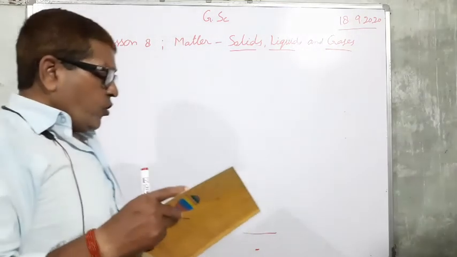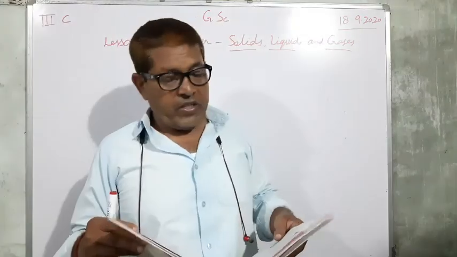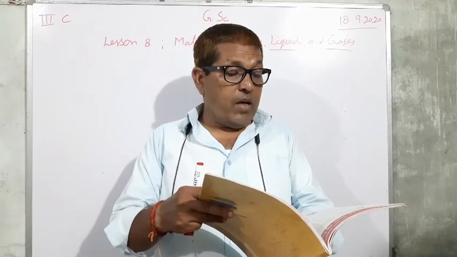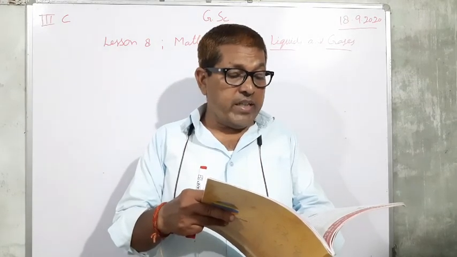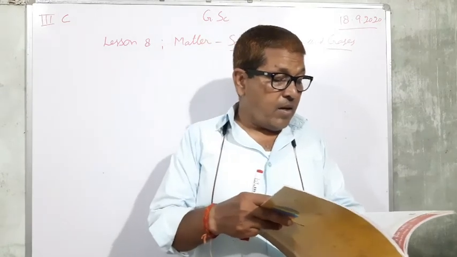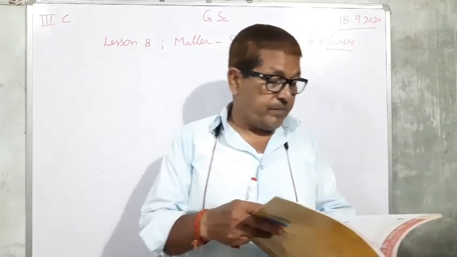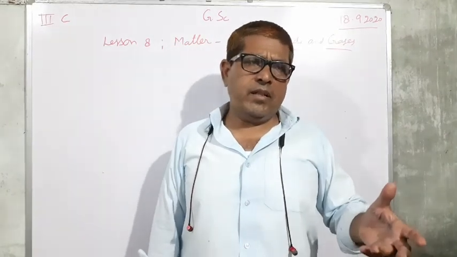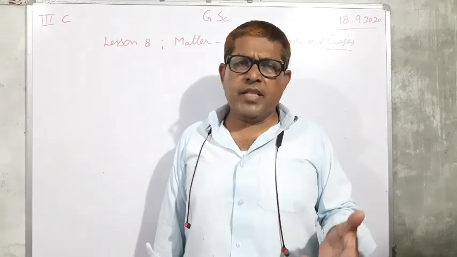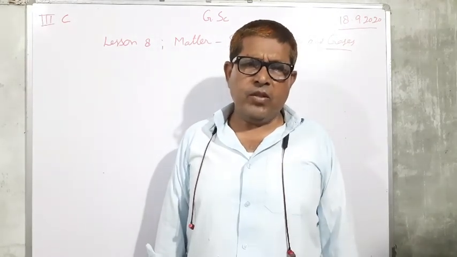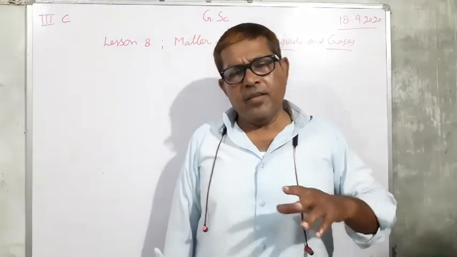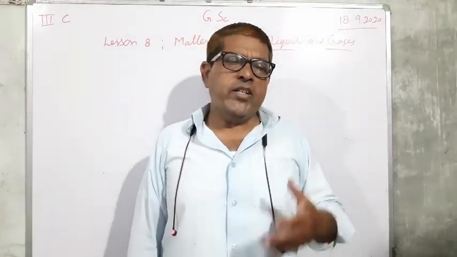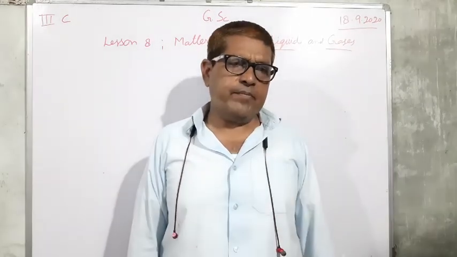Mass is the quantity of an object. Suppose we see a wood. It occupies space, but what is the quantity? What is the mass? What is the amount? 2 kg, 1 kg, etc.